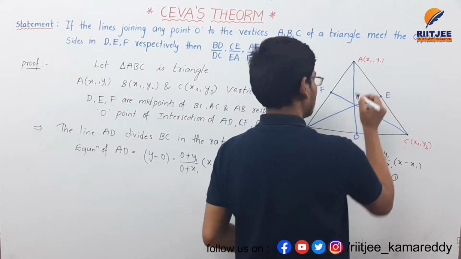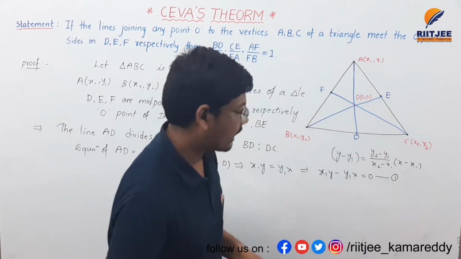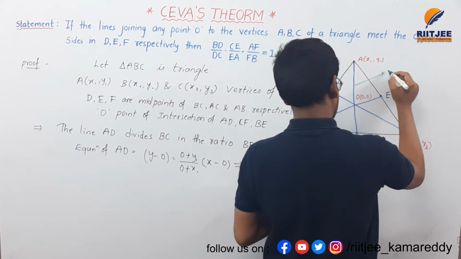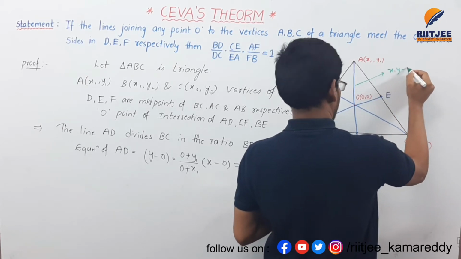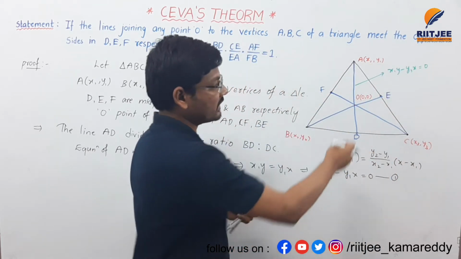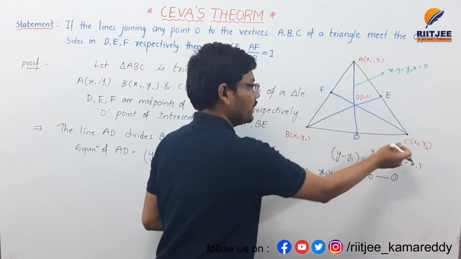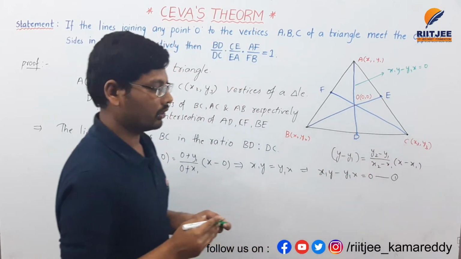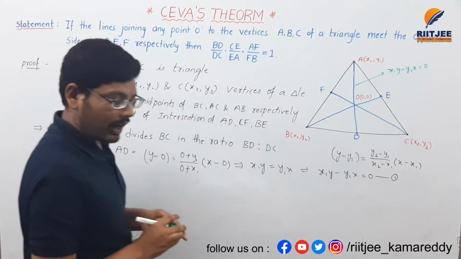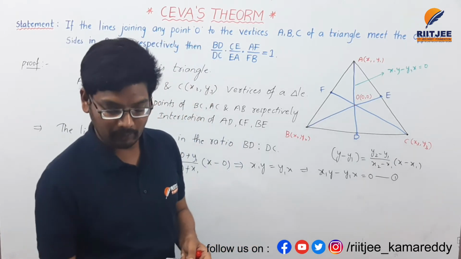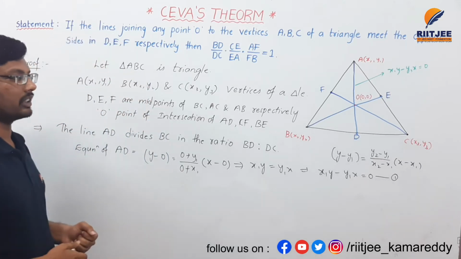I am writing this equation of the line: x1y minus y1x is equal to 0. This is the equation of the line dividing BC in the ratio of BD to DC. Already in the last class we discussed the concept of the point of intersection of a line.